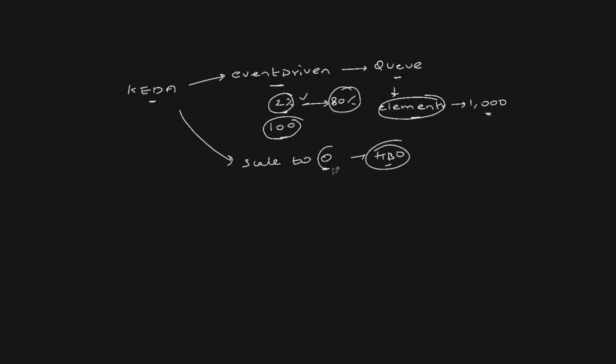KEDA can bring those microservices to 0, and as soon as there is some attention to that microservice, KEDA can scale it to 1. Whereas with HPA, the minimum it can do is scale the replica count to 1, whereas KEDA can go to a replica count of 0 as well. These are two major advantages.